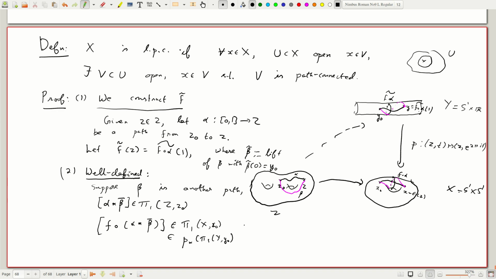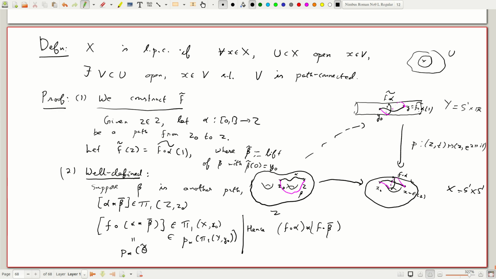Okay, so what does this imply? Hence we can see that F composed with alpha star F composed with beta bar is an element here. So it can be written as P star of some curve upstairs.